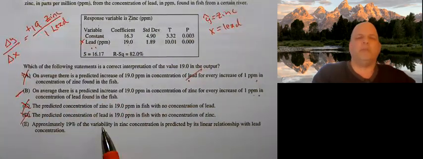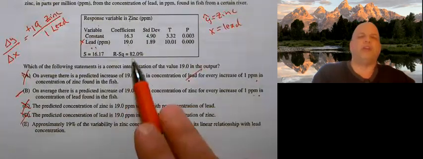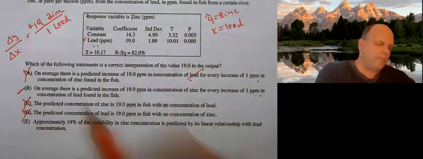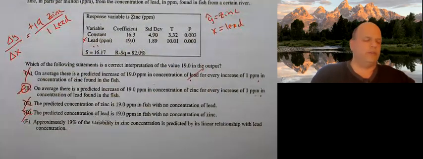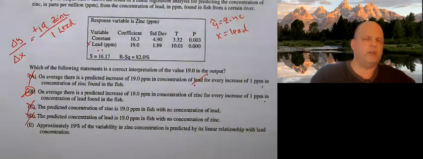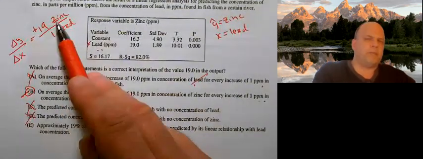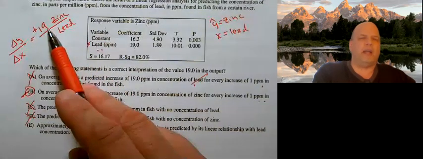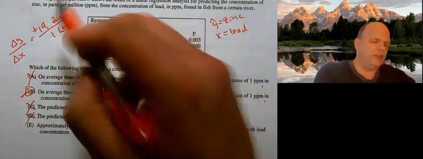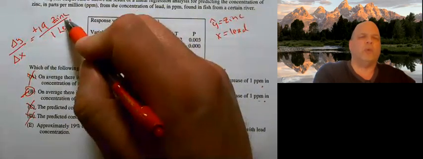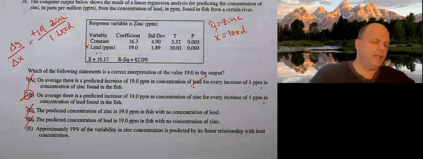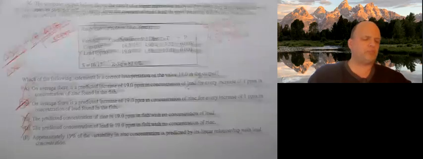Approximately 19% of the variability in zinc concentration is predicted by the linear. No, 82%. The R squared, the coefficient of determination. So our best answer is this. So 36 is B. 19 parts zinc for every 1 part in lead. All right. And by the way, because it's a positive relationship, as lead increases by 1, zinc increases by 1. If lead decreases by 1, zinc decreases. They move together. Make sure you notice that.